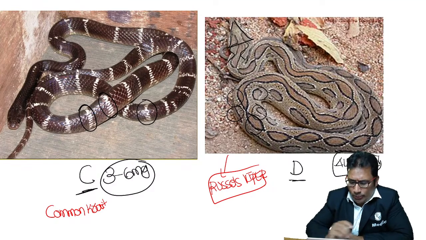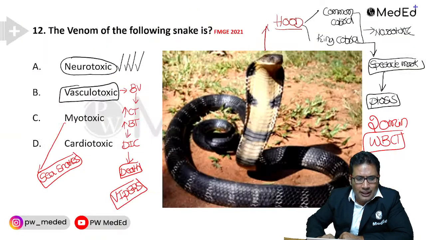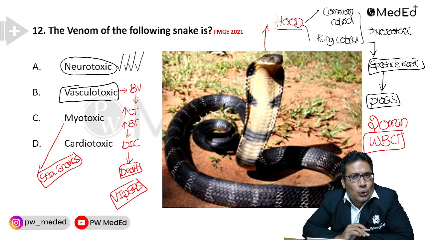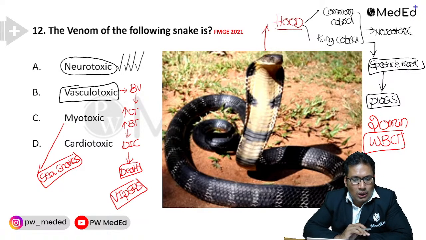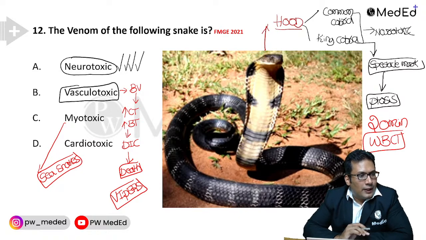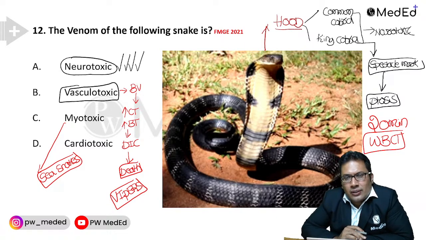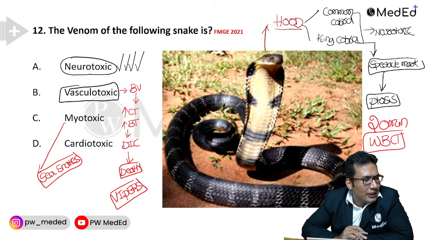So this is what you must know. All of you understood this question, my dear students? The venom of the following snake is, your answer should be neurotoxic. Any doubt in this? You can ask me. Okay. So the most common symptom is ptosis. Common krait is presynaptic. Common cobra is postsynaptic. All this can be asked in your exam.